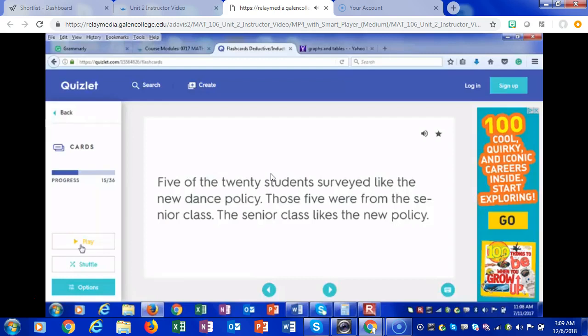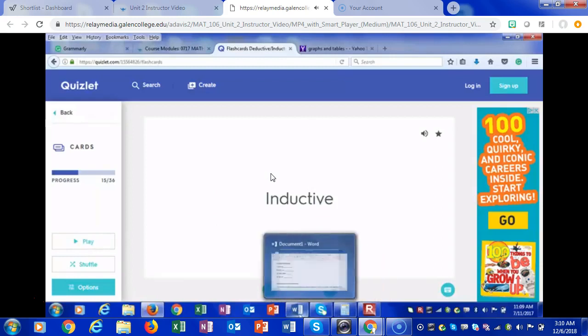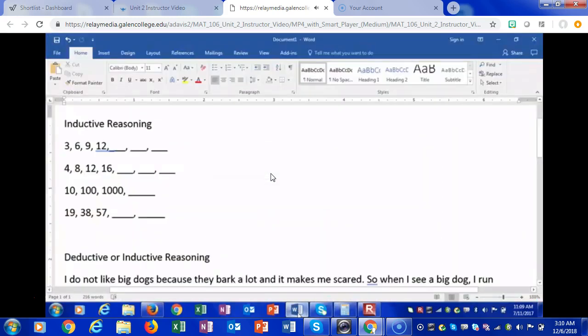Is it inductive based on the pattern or deductive based on logic? I believe that there's a pattern going on with these 5 students. Could it be possible that if another 5 students from the senior class were surveyed, they would like the new policy as well? So I believe this is inductive reasoning. All right, there we go. We have inductive reasoning. Let's move on.